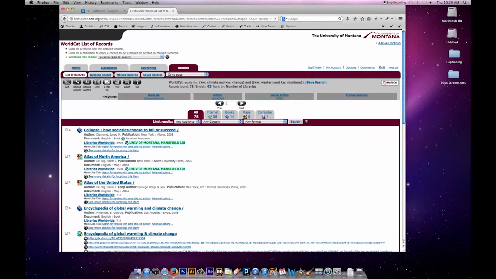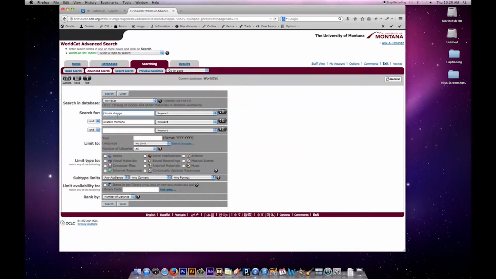Okay, I get 78 results, and I could start looking through these results, but I'm going to go back to the search box by clicking on the searching tab. And WorldCat is a database that lets me put together related terms. So climate change or global warming would be a related term. I might not have all the keywords in my mind right offhand.